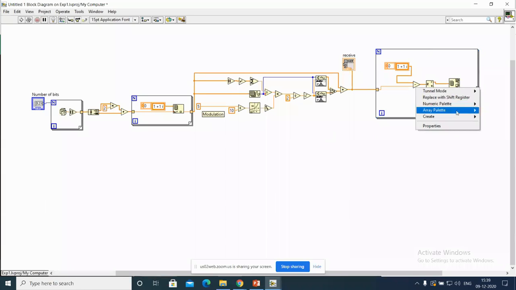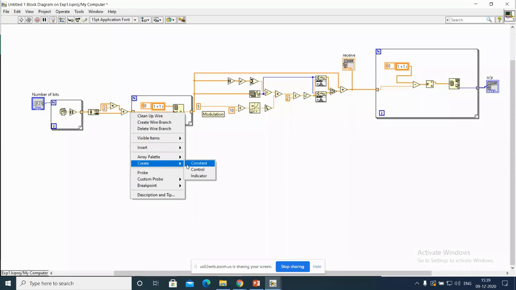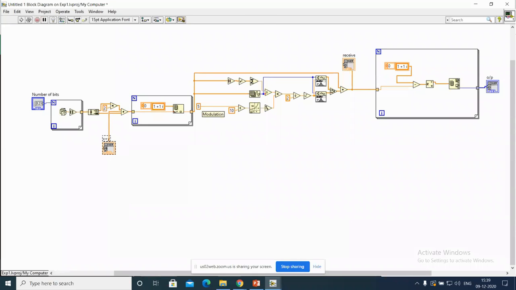I'm giving an indicator. See where I got this value here. If these two are equal, then whatever I did, both are the same. Output symbols. Now I want to create an indicator for the input symbols.